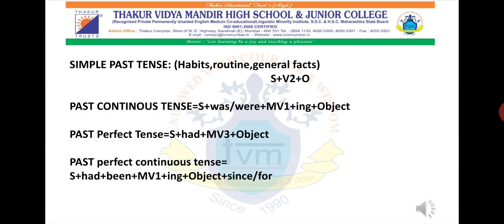Over here, simple past tense will have main verb second form, and not first form. First form will be only for present and future. Now further I am giving you all some examples and exercises, so that you can pause the video, take down all these sentences and try to convert the sentences in the following types.